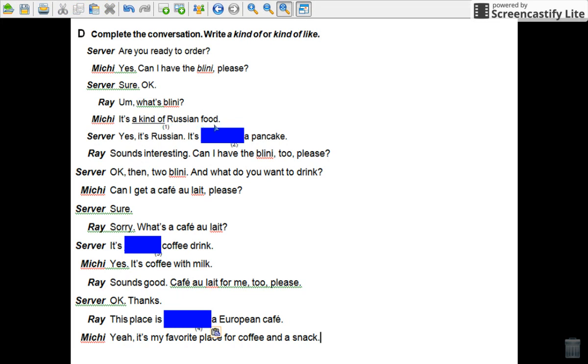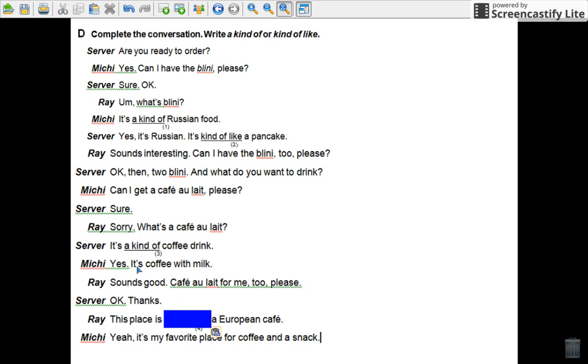It's a kind of Russian food, okay? Because it's a type of Russian food. Yes, it's Russian. It's a kind of a pancake or kind of like a pancake. Let's see. It's kind of like because it's similar to a pancake. Okay? And then the conversation goes on. I said, sorry, what's a cafe au lait? Sorry, I don't know how to pronounce that. Okay. And the person said, it's a kind of coffee drink or it's kind of like coffee drink.